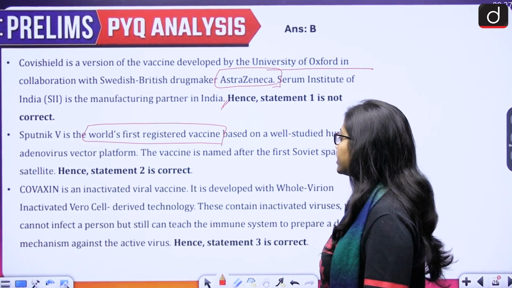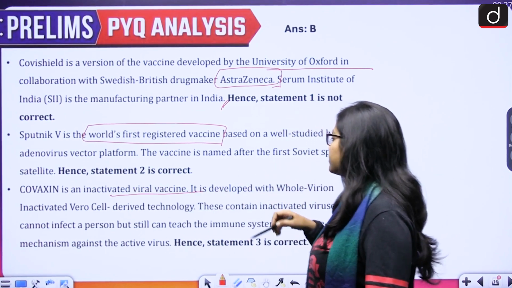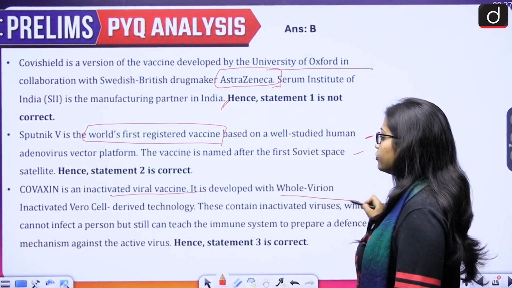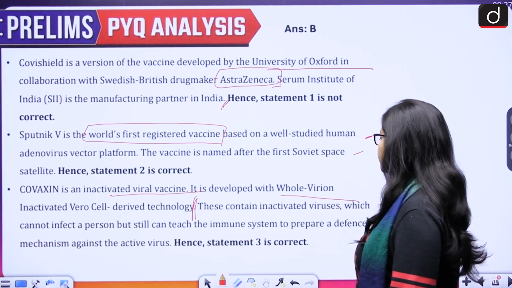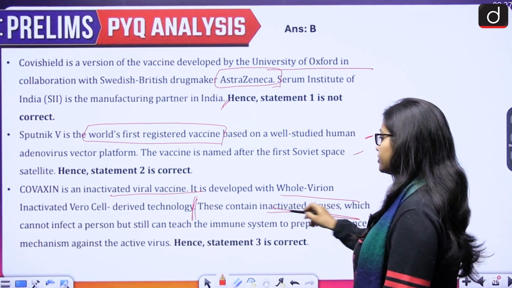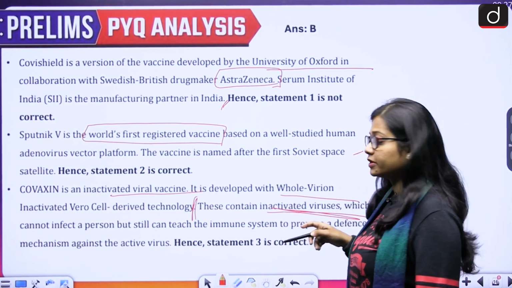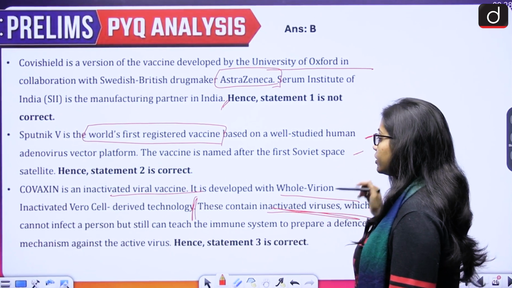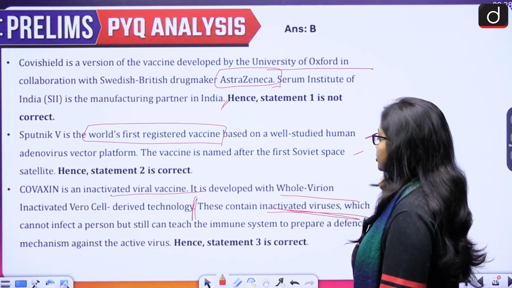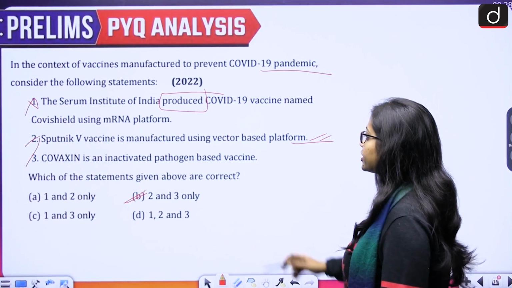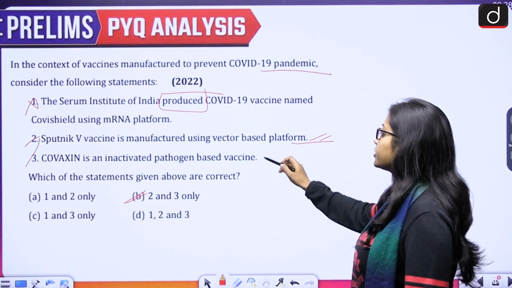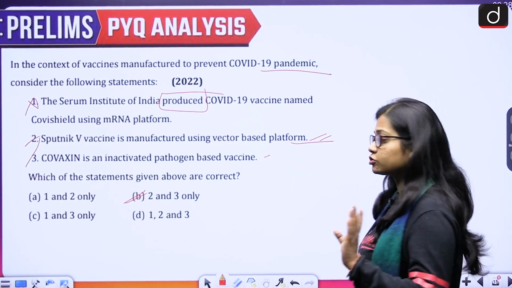So, Covaxin is an inactivated viral vaccine developed with whole virion inactivated Vero cell derived technology. These contain inactivated viruses, which cannot infect a person but still can teach the immune system to prepare a defense mechanism. So, it says Covaxin is an inactivated pathogen based vaccine. So, that is also correct.